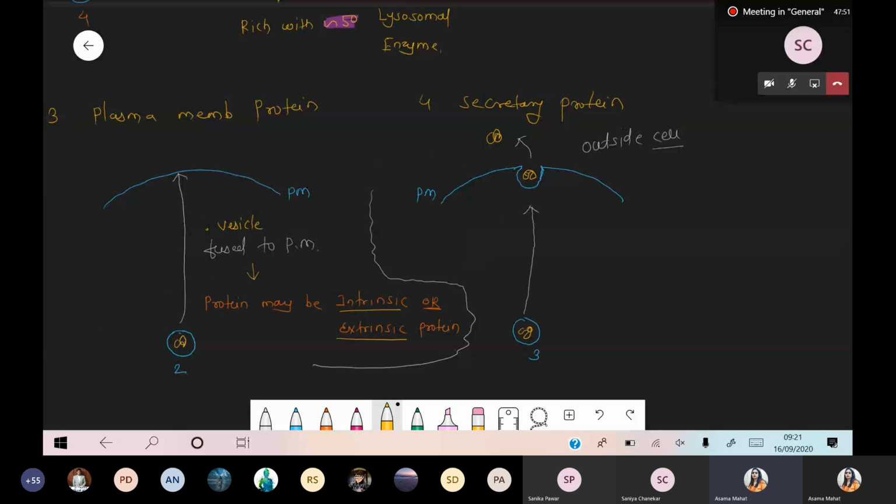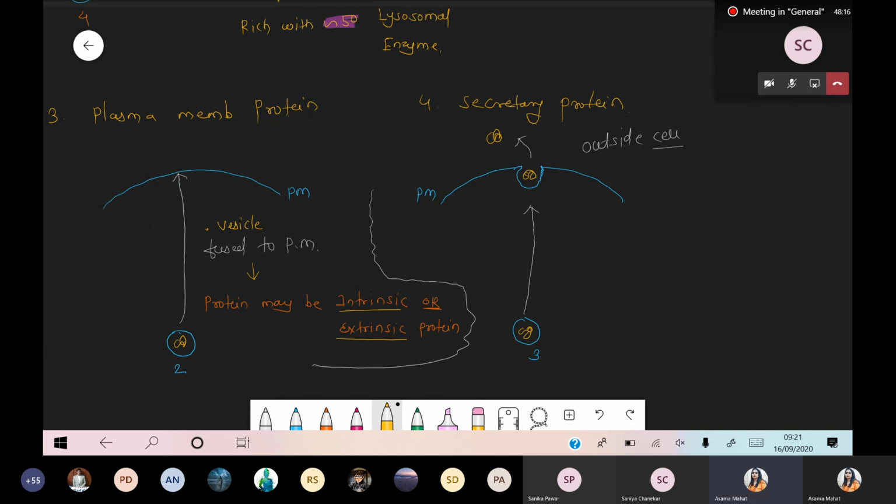Plasma membrane protein goes and fuses with the plasma membrane, because that protein is a part of the plasma membrane. But whenever we are talking about secretory protein, we have to release it outside the cell. And how will it happen here? Simply in this condition, a simple process: a vesicle made up of plasma membrane is released from the rough endoplasmic reticulum and fuses with the plasma membrane. And how is this fusion happening?